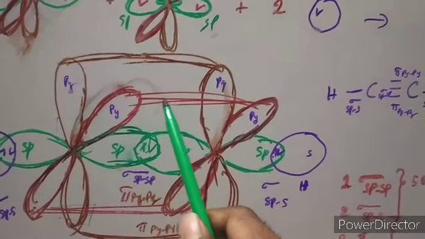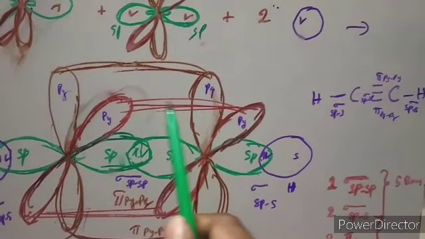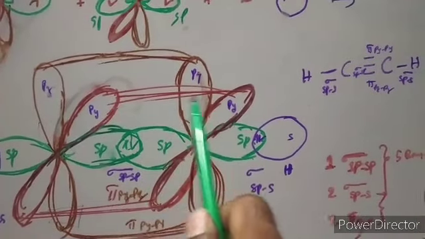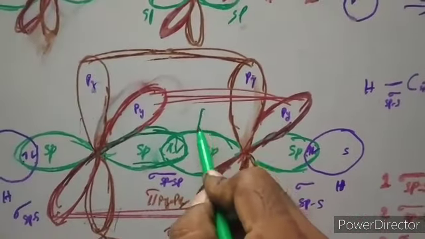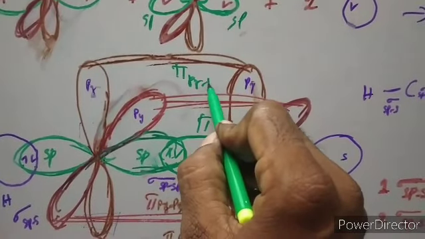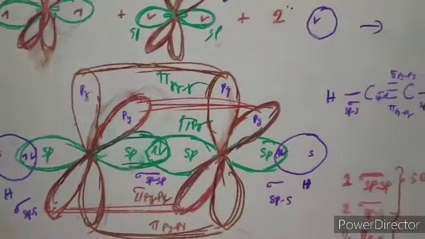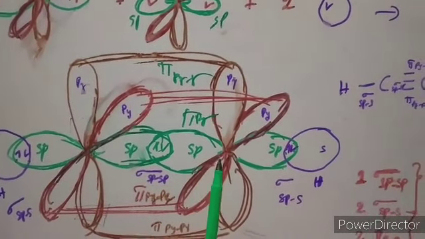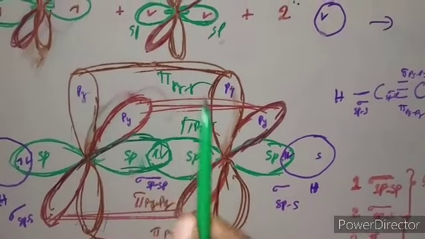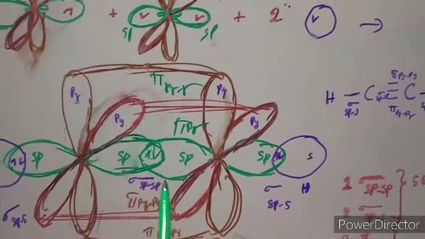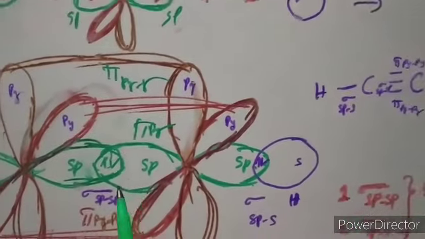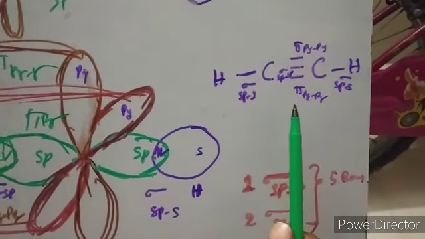Now the unhybridized p orbitals overlap laterally, py laterally over py, pz laterally over pz. This leads to the formation of a pi bond. This also leads to the formation of a pi bond. This is of pz, this is of py. So totally one sigma bond and 2 pi bonds are formed between the 2 carbon atoms. One sigma bond and 2 pi bonds means this is a triple bond: 1, 2, 3. So there is a triple bond between the 2 carbon atoms.